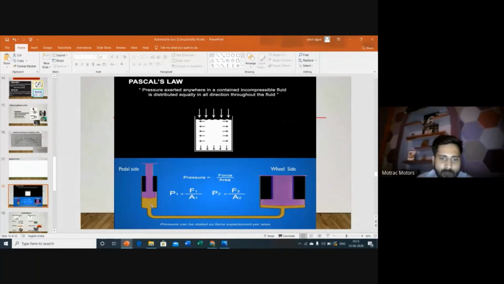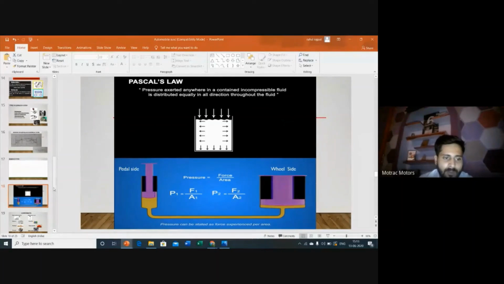So 1 Newton force on a single particle is distributed to each and every particle; the same 1 Newton force I get on every particle. And suppose the area is bigger, like 1000 particles. So I put in only one amount of force, and I get 10 times that amount of force here. The same case happens in the braking system. I just put a small amount of force from the brake pedal, and I get a huge amount of force on my wheel.